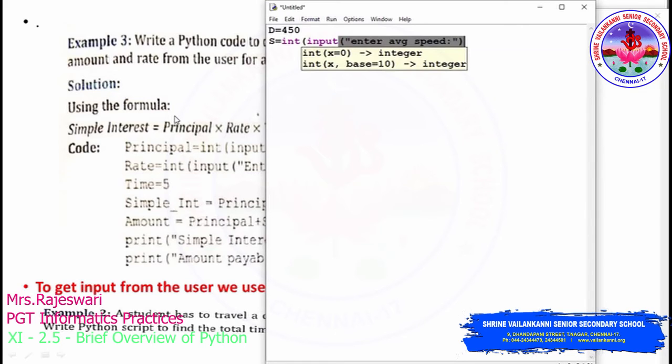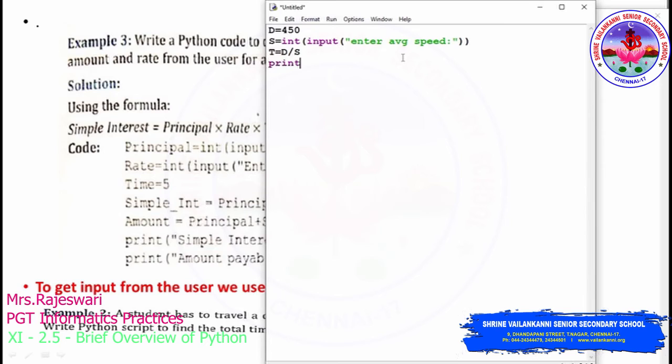See here. So however many brackets you're opening, you have to close it. So here I have opened two parentheses, so I have to close it appropriately. So now int of input of enter the average speed which I have given. So this one you can get it from the user. So we'll see how this works. Then time. So everything I have provided here in lowercase, so the same letters I have to use for the variables. So what is the time formula, which is distance divided by time? So d divided by speed, sorry. So d distance divided by speed, that is the formula actually.